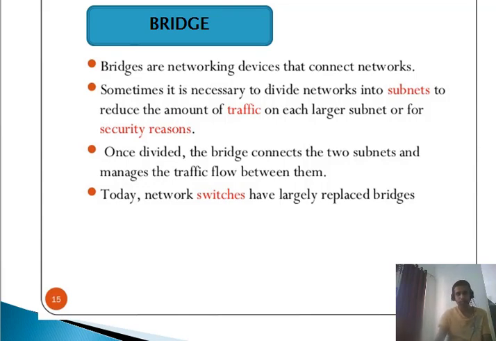Suppose we have 100 computers, and if computer A sends data, those 99 computers will get the data, so your network will become busy. To reduce the traffic on the network, we use a bridge. What will this bridge do actually? If I divide the network 50-50, and computer A sends data, now only 49 computers will get it and the rest of the 50 computers will be free. This is the advantage of using bridges.